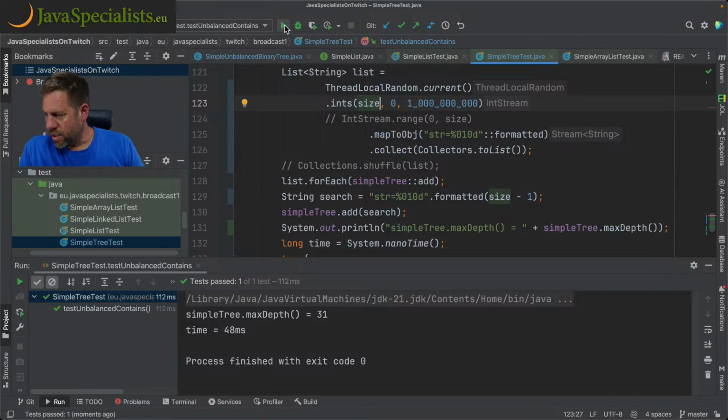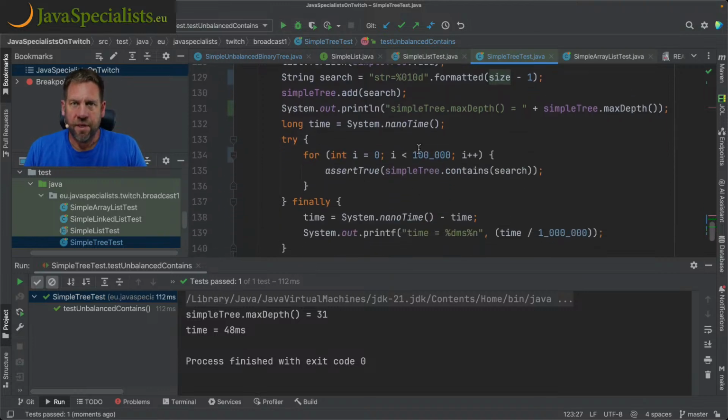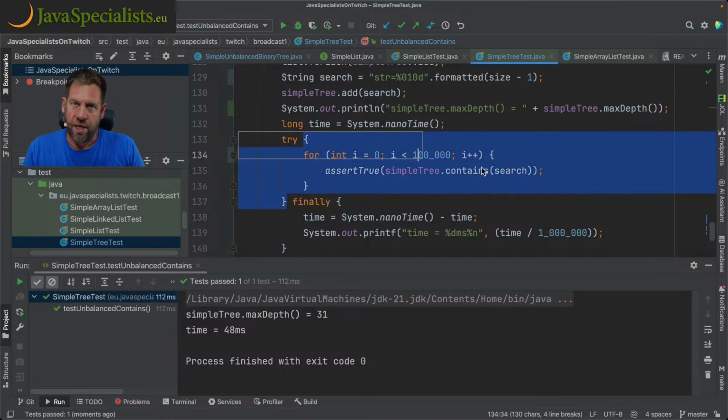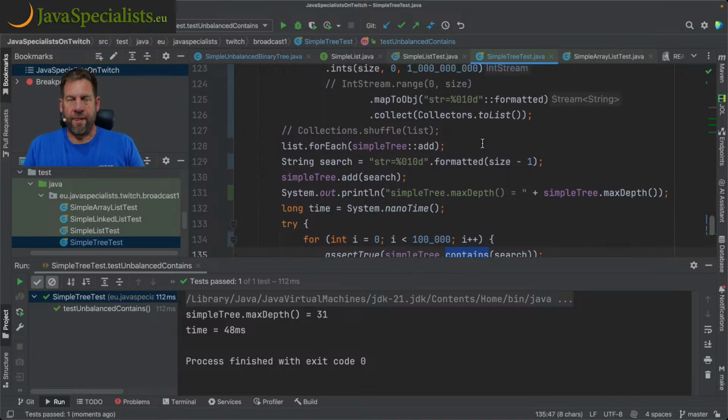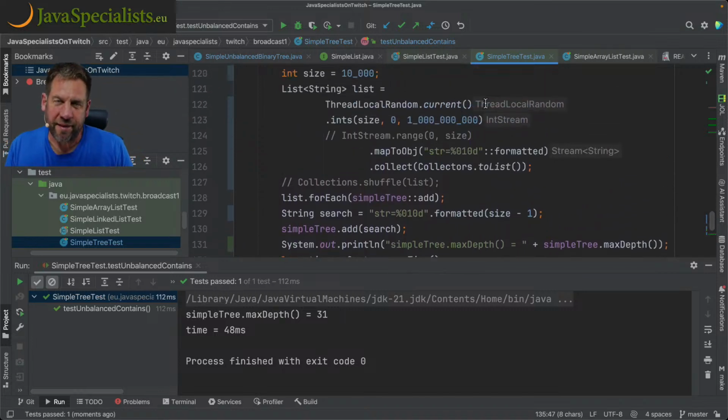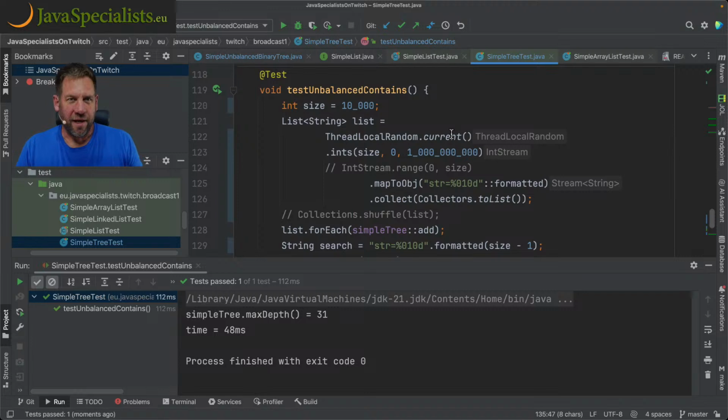So the time is going to be n times log n. Well, not n times, it's this number, 100,000 times, so it's a constant times log n as opposed to a constant times n, where the n is the size. I suspected there was something like that going on, but I didn't really manage to test it very well before.